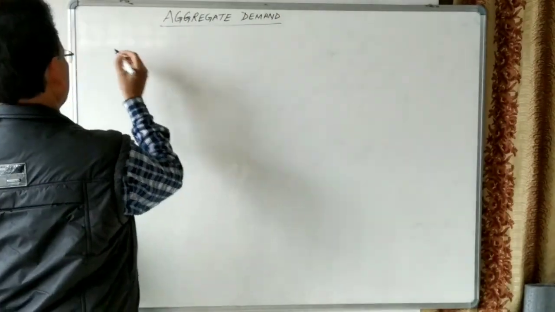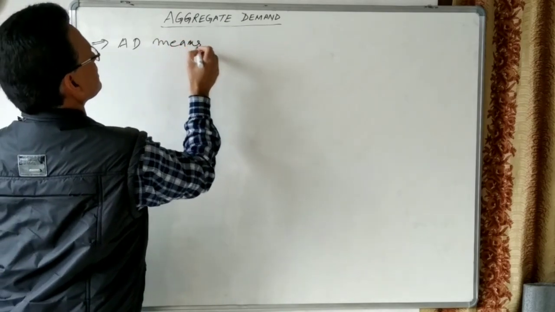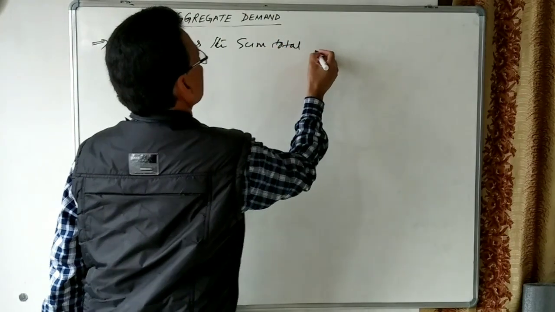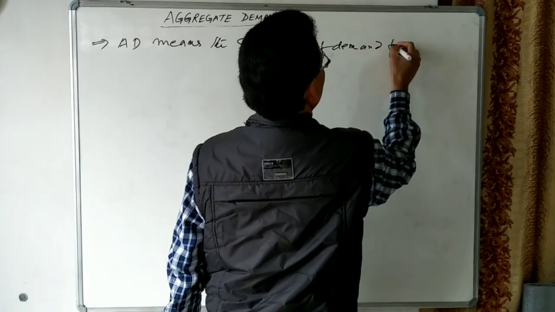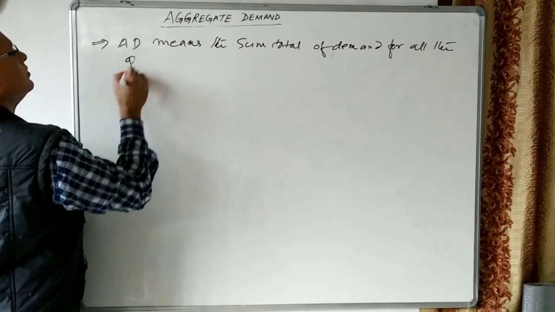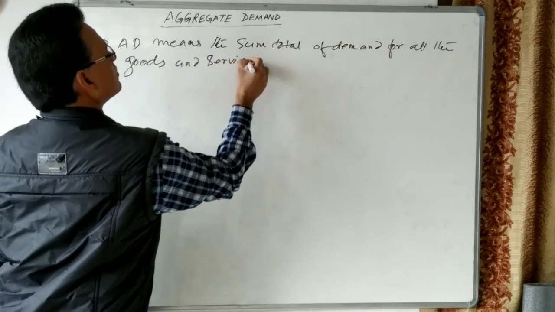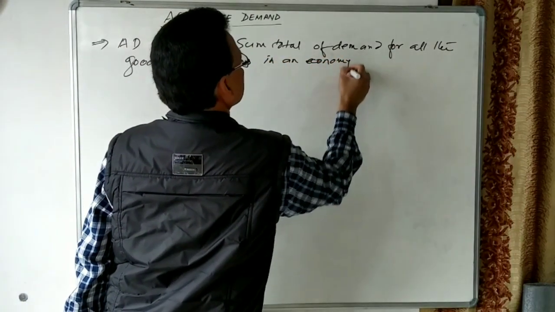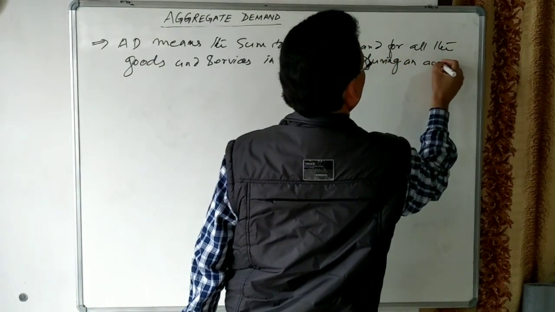So aggregate demand, this we can write: aggregate demand means the sum total of demand for all the goods and services in an economy during an accounting year.